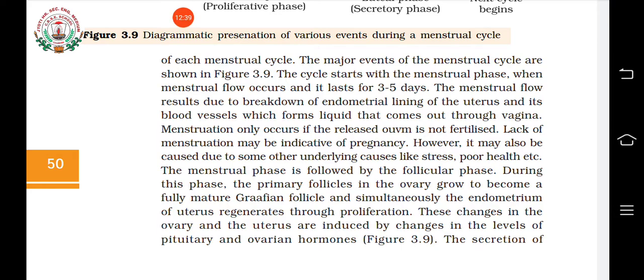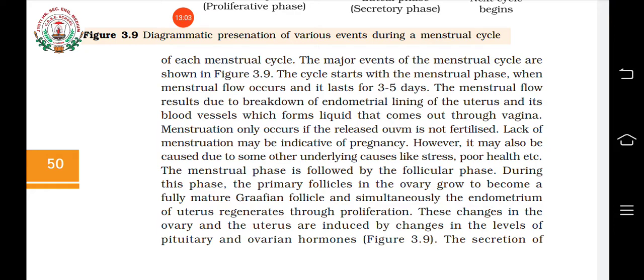There are some other reasons also. Sometimes if menstruation does not happen at the expected time, there may be other reasons, such as stress or poor health, because all these events are controlled by hormones.